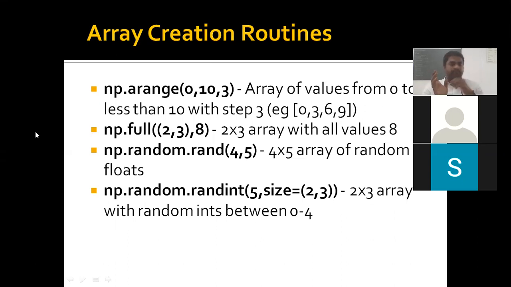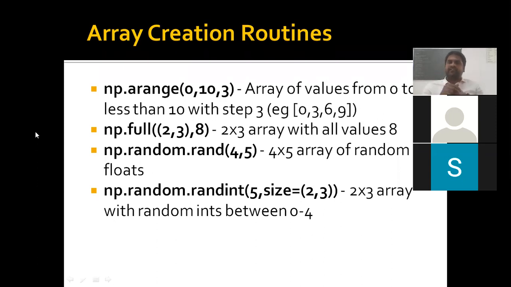What is the difference between rand and randint? rand returns a float value, but randint returns an integer value. See here, np.random.rand of 4 comma 5. What happens? It gives a 4 by 5 array.